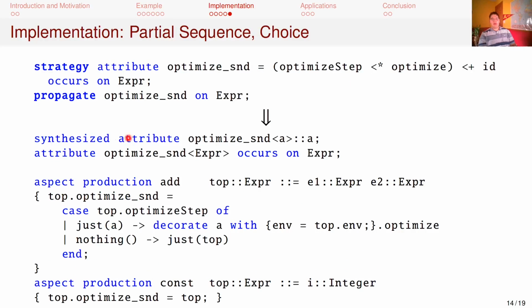Optimized second contains a sequence of a partial strategy attribute, optimized step, and a total strategy attribute, optimize. This can be translated by pattern matching on the result of optimized step. On const, optimized step and thus also the sequence are guaranteed to fail. Thus the choice is translated simply as its right operand.